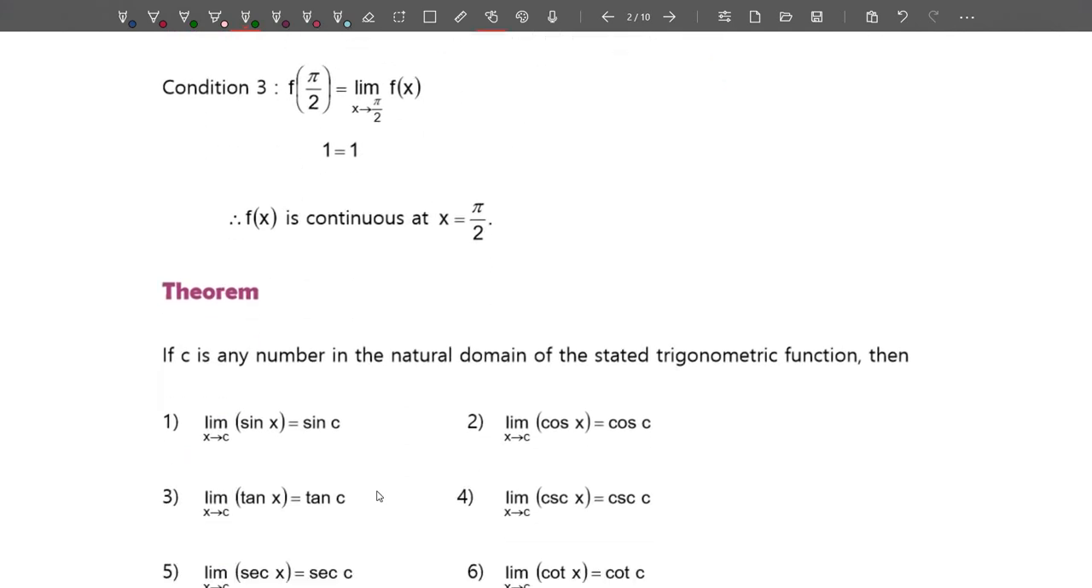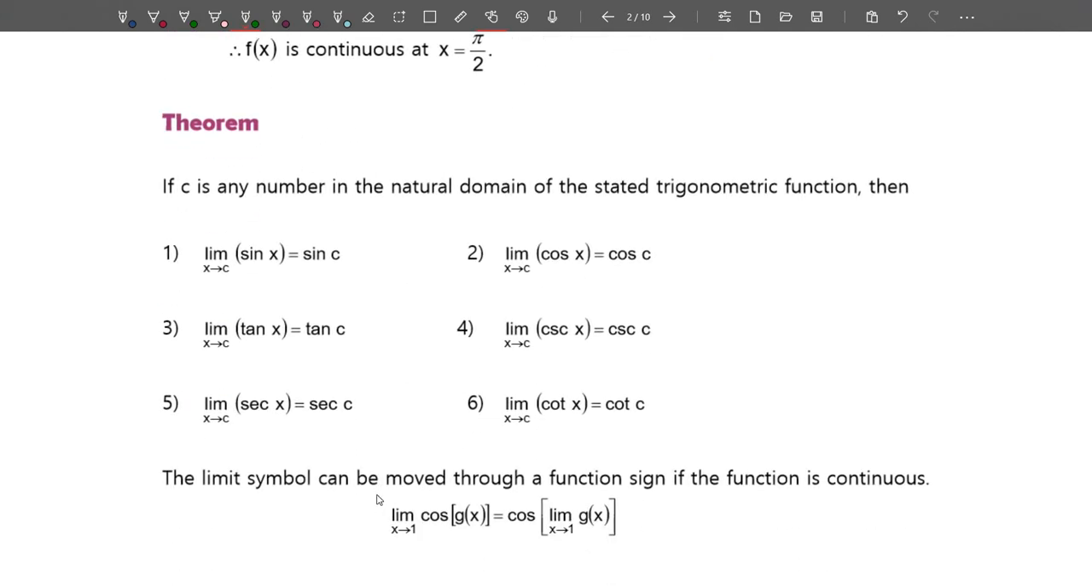Okay, and here is a theorem. If c is any number in the natural domain of the stated trigonometric function, then the limit of sin x when x approaches c is sin c. The same goes for the other trigonometric functions. That means we substitute the value of c in x. The limit symbol can be moved through a function sign if the function is continuous. Remember, if it's continuous, the limit sign can be moved inside and outside of the trigonometric function.